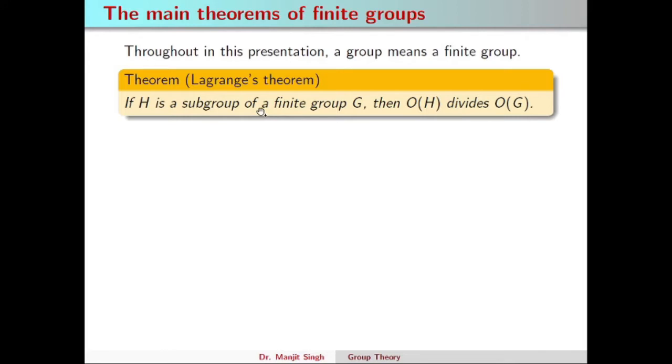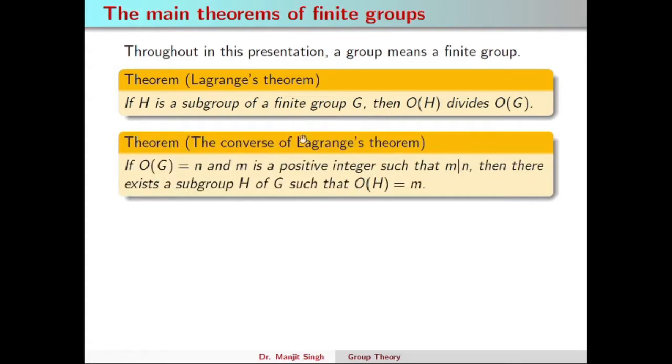Now we know that if G is a finite group and H is its subgroup, then the order of H divides the order of G. The converse of this theorem would be: if the order of G is n and m is any positive integer that divides n, then G has a subgroup of order m.